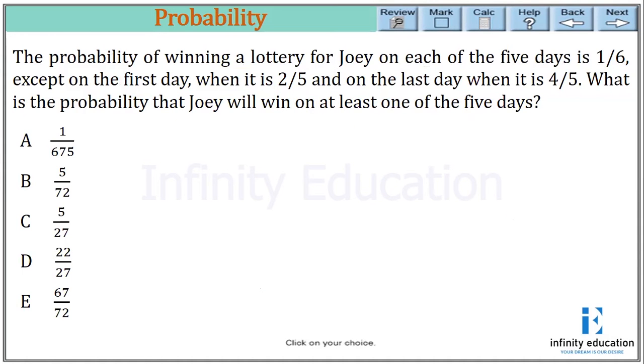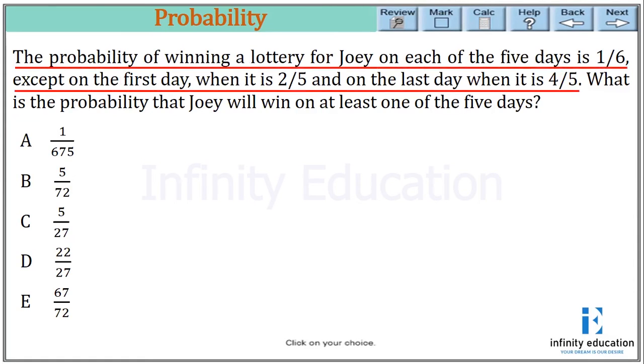The probability of winning a lottery for Joey on each of the 5 days is 1/6, except on the first day when it is 2/5 and on the last day when it is 4 by 5. What is the probability that Joey will win on at least one of the 5 days?